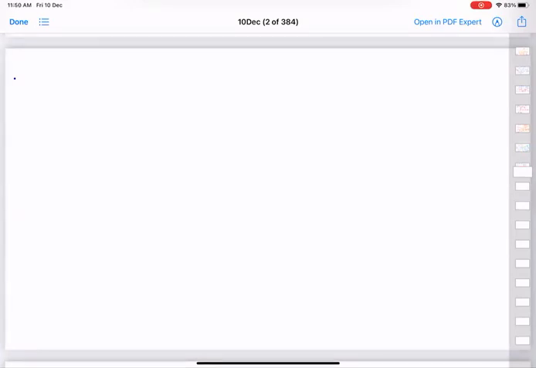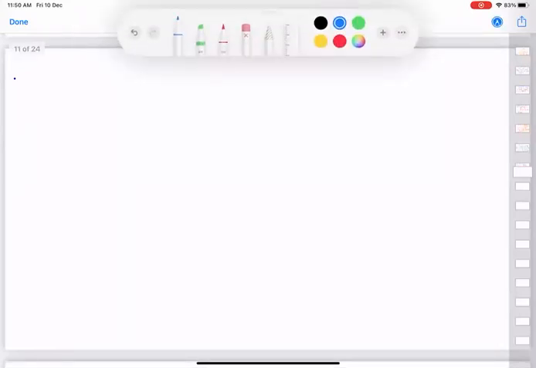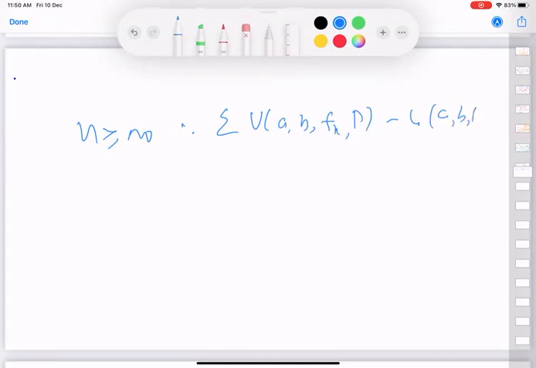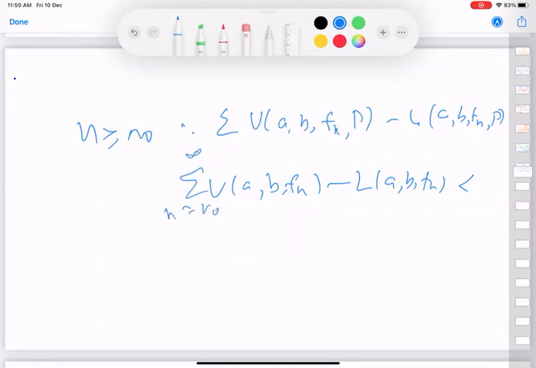Okay, when we have that for n bigger than or equal to n naught, this will tell us that U_a^b f_k minus L_a^b f_k is less than the summation over n equal to n naught to infinity of the upper and lower bounds of the integral itself, which is less than epsilon by 2. Okay.